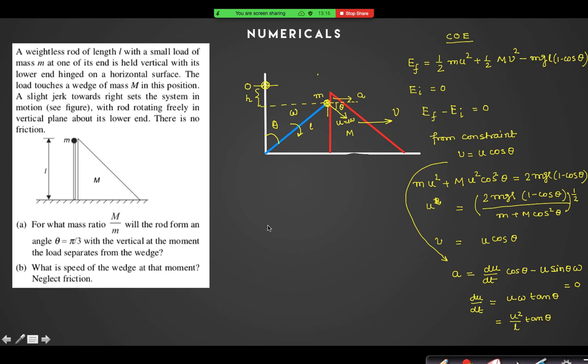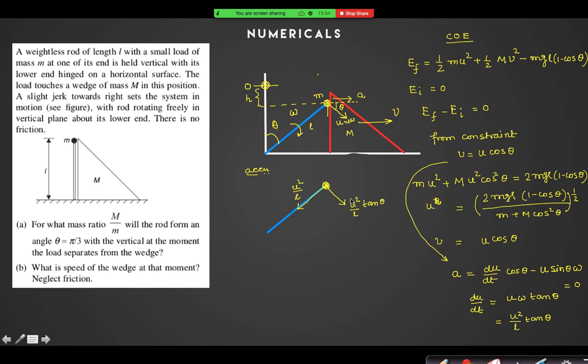Because if this is the ball, what are the different accelerations of the ball at this instant? Can you tell me? Centripetal, radial and tangential. So what will be the value of this radial acceleration? Is it u square by L? Yes, sir. And what is the tangential acceleration? u square by L into tan theta. Good.